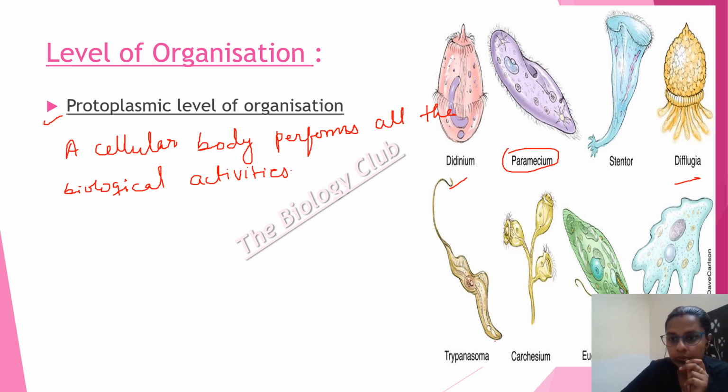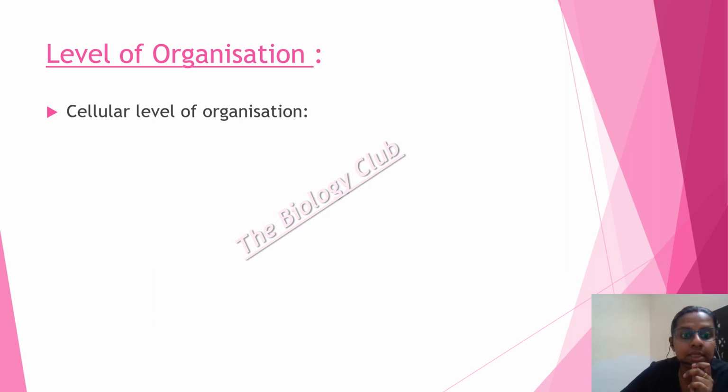So let's move on to the second level of organization, that is the cellular level of organization. As the name suggests, the cells of the body are present in loose aggregation. Suppose these are different cells.